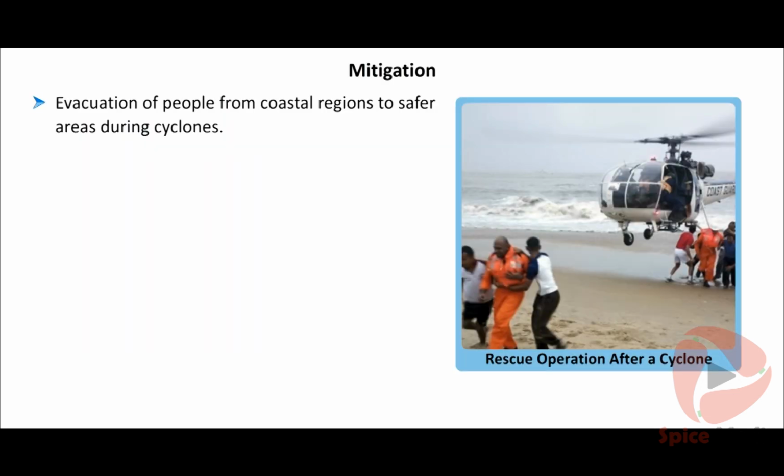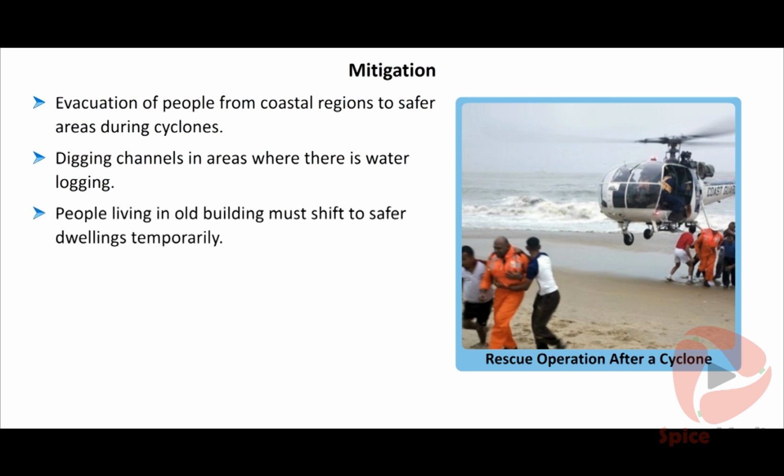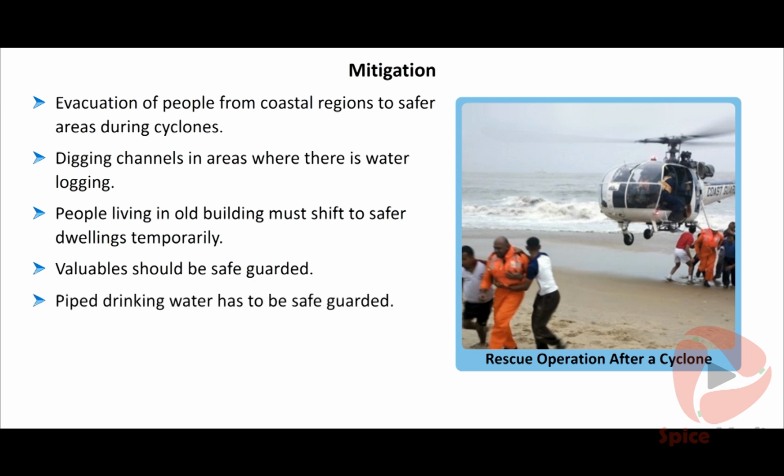Mitigation: evacuation of people from coastal regions to safer areas during cyclones, digging channels in areas where there is water logging. People living in old buildings must shift to safer dwellings temporarily. Valuables should be safeguarded. Piped drinking water has to be safeguarded. People have to look out for fallen electrical posts if venturing out.